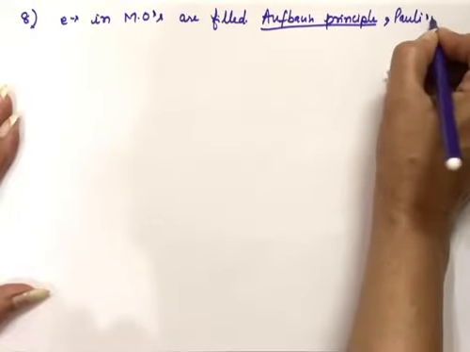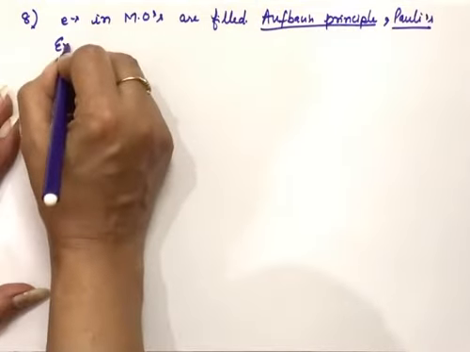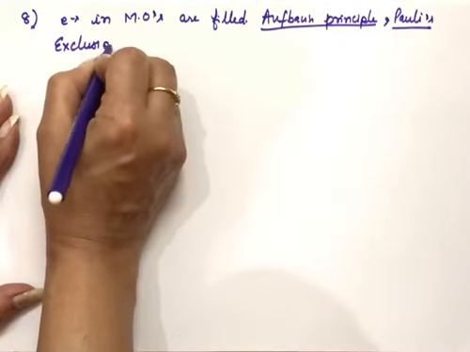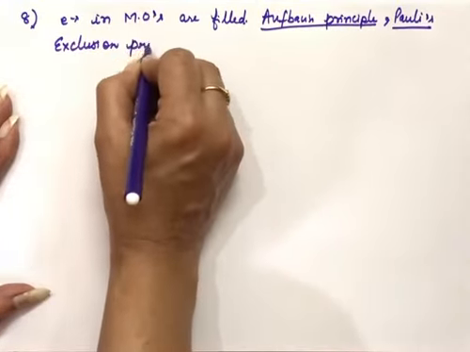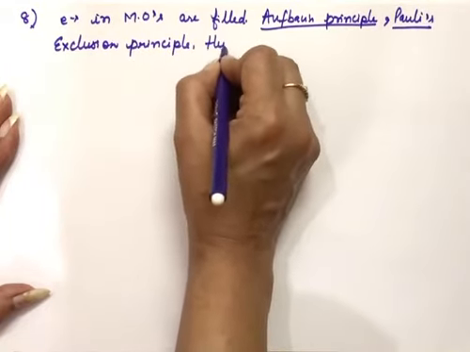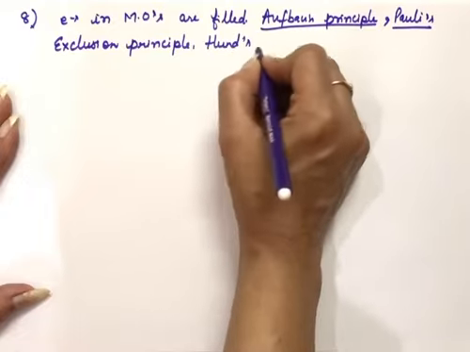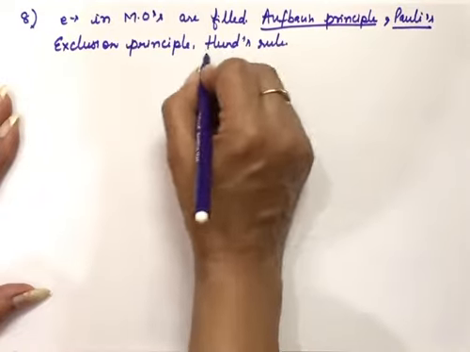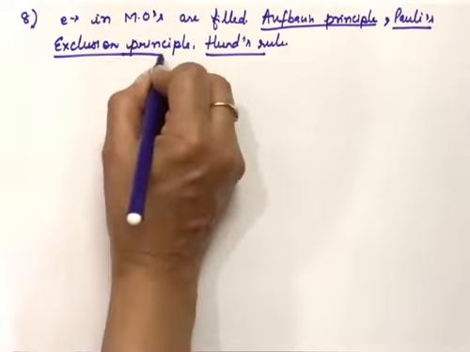Then Pauli's exclusion principle, and third, Hund's rule of maximum multiplicity. According to these rules only, electrons will be filled in the molecular orbitals.